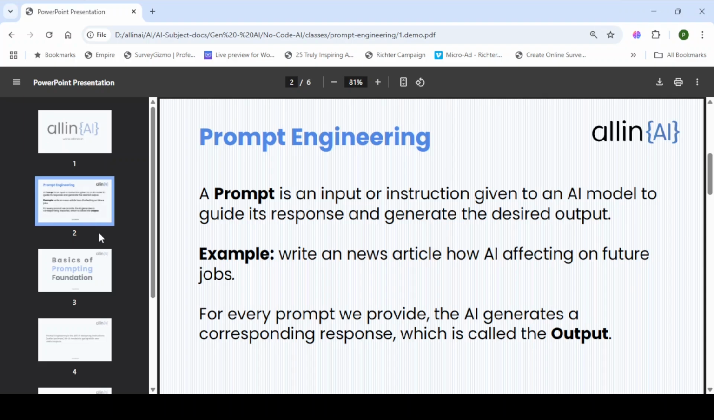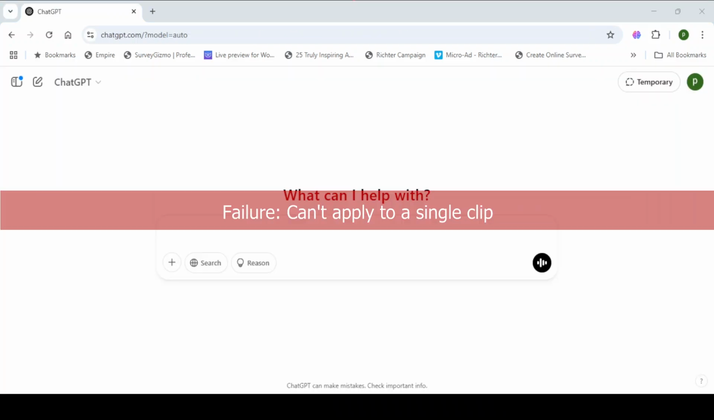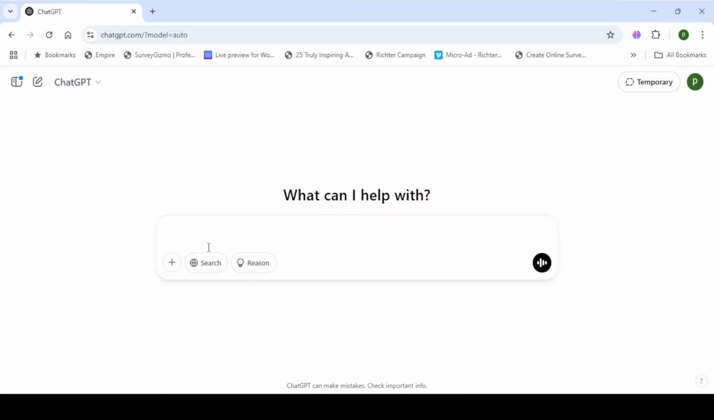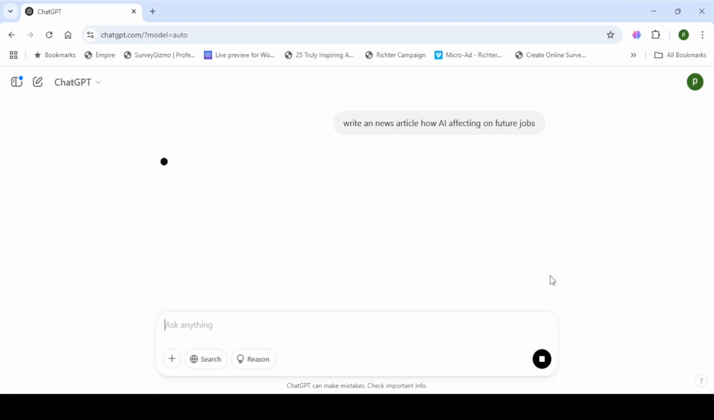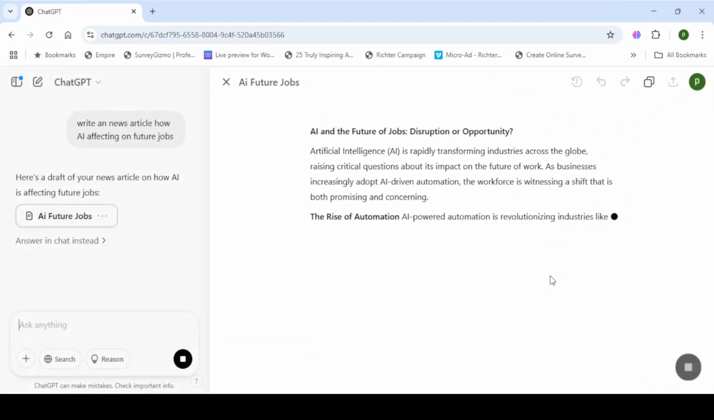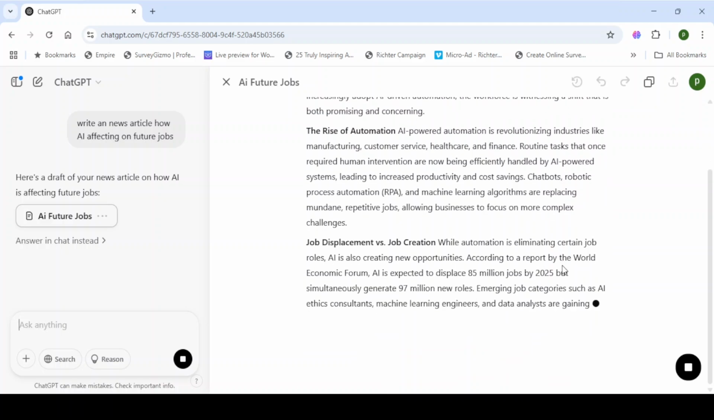What is a prompt? A prompt is an input or instruction given to an AI model to guide its response and generate the desired output. For example, if you write "Write an article on how AI is affecting future jobs." For every prompt you provide, the AI generates a corresponding response, which is called the output.